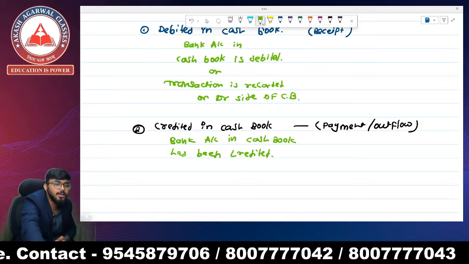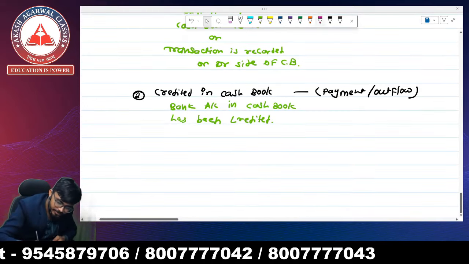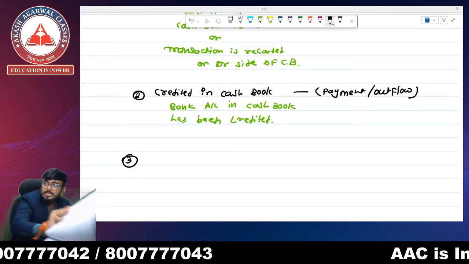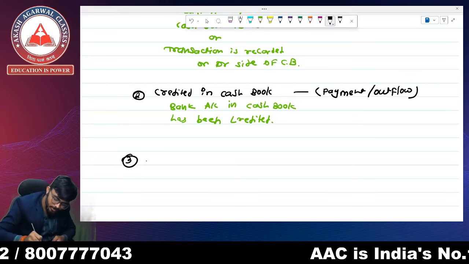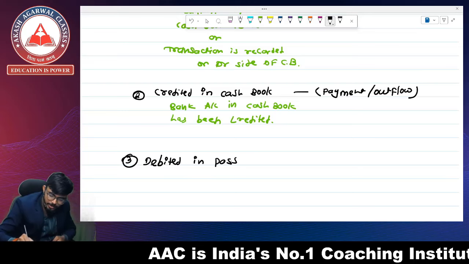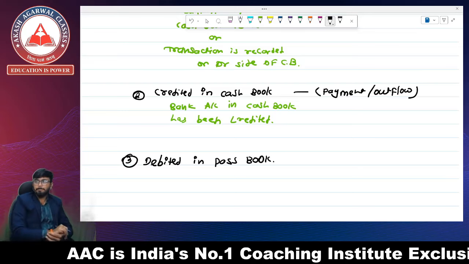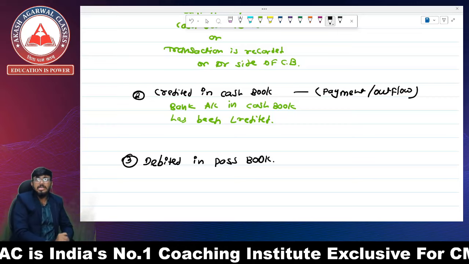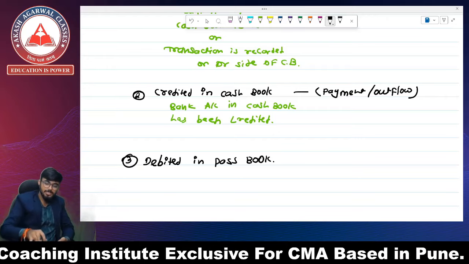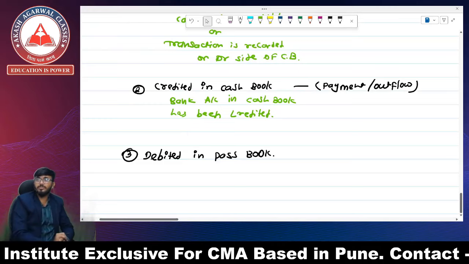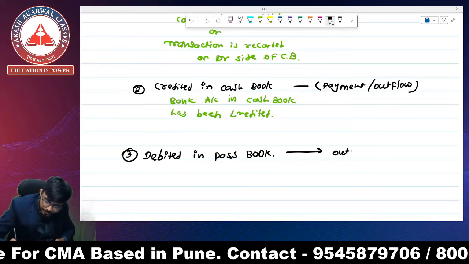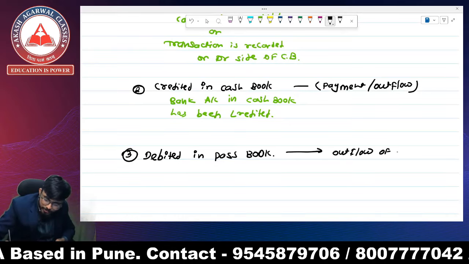But whenever the question says debited in the passbook, the passbook goes reverse of the cash book. Whenever we say debited in the cash book, it means there is a receipt, the amount is received, an inflow of cash. But whenever we say debited in the passbook, it means an outflow of cash, money.